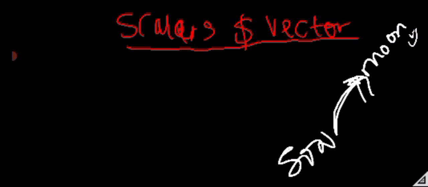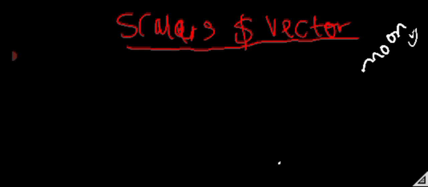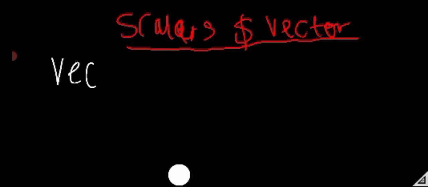Now, those quantities whose magnitude changes as a result of their direction are called vector quantity. So let's begin to define vector quantity. What is a vector quantity? A vector quantity is a quantity.